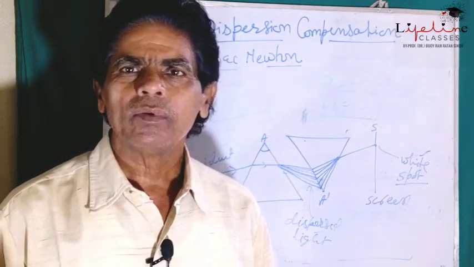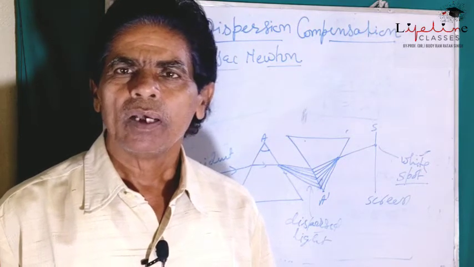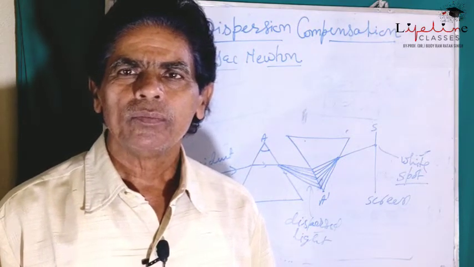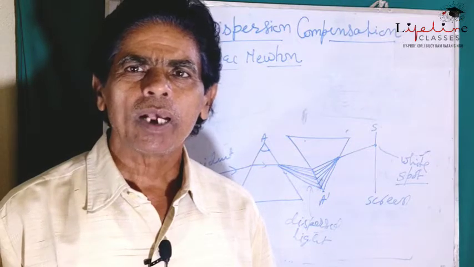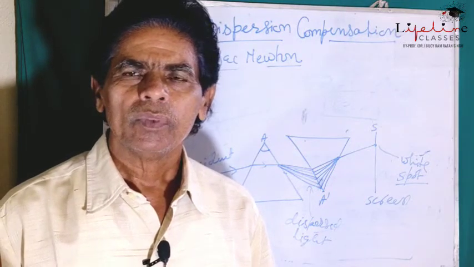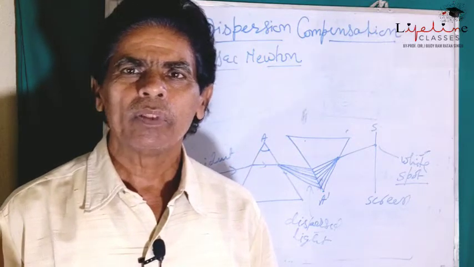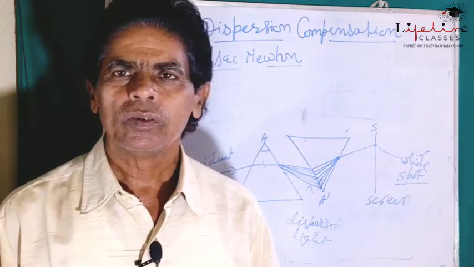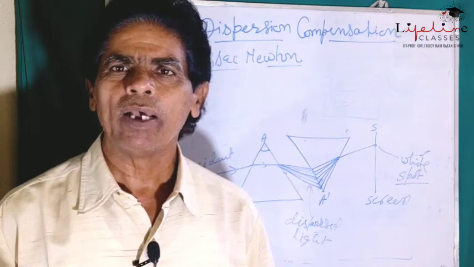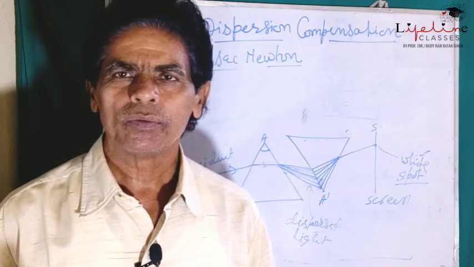The 7 colors are represented by a short acronym, taking the first letter of the 7 colors, that is VIBGYOR.